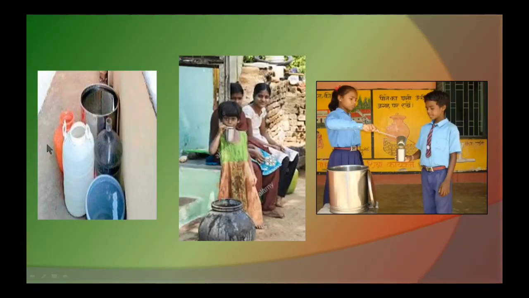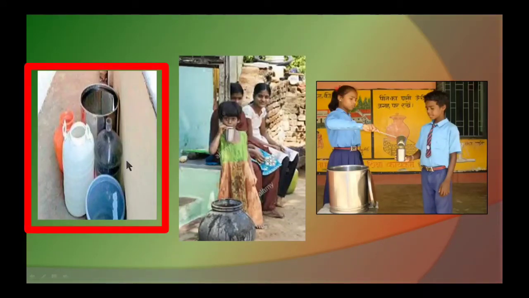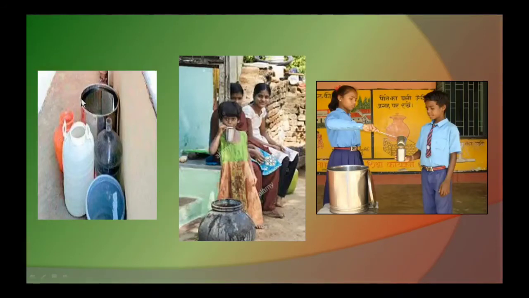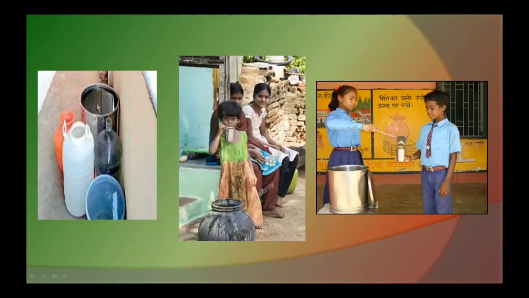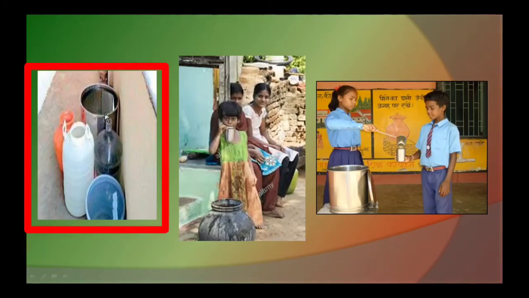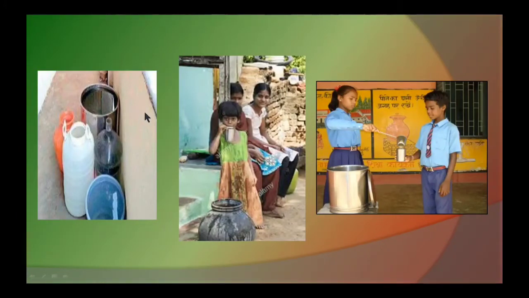What is there in the first picture, children? Yes, here these are water containers without lids. Is this water safe to drink? No, these water containers are without lids. They may be polluted with dust.